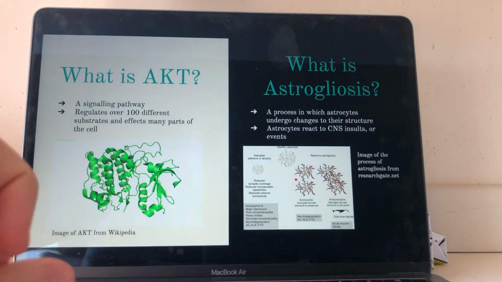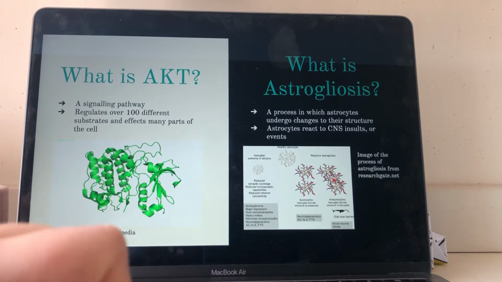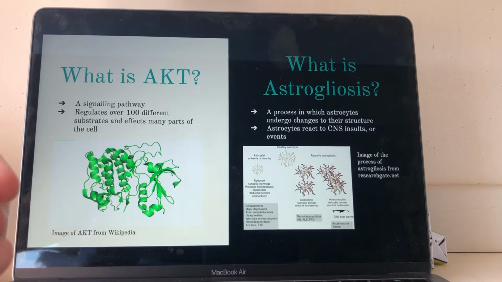So in astrogliosis, there will be more astrocytes present and they will be too complicated to do their own normal processes. Astrogliosis is related very closely to neuronal conditions like Alzheimer's, which is why we are doing this research: we want to see if there is any way we can make better the effects of astrogliosis.